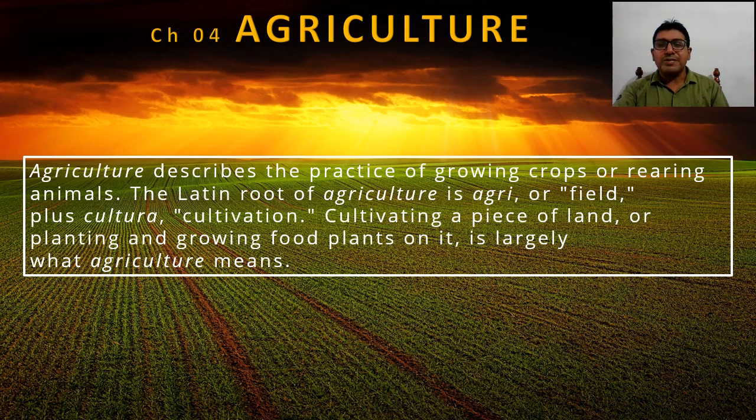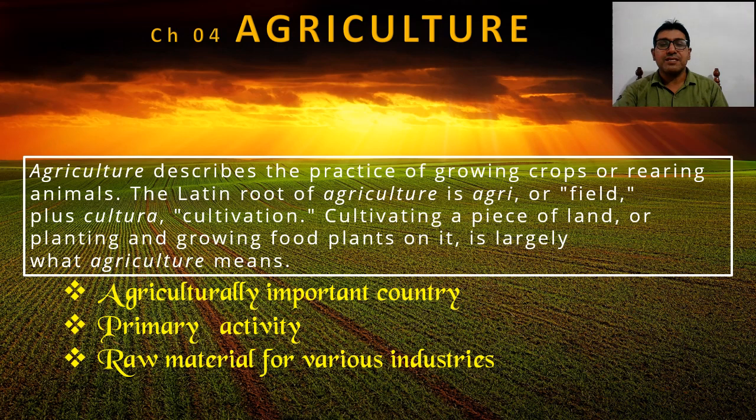If you talk about agriculture in the Indian context, it has a lot of significance. India is an agriculturally important country, not only because of its production. It is most important in providing employment as well.